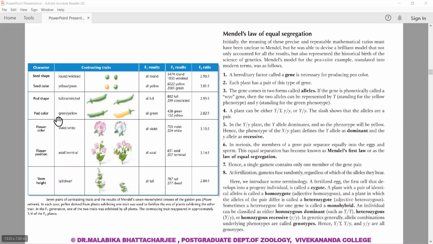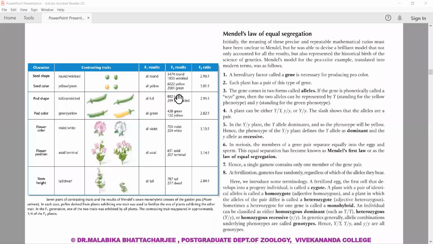As I said, there were 7 characters he took into consideration, and you can see from the crosses he observed the amount of data he dealt with. It was 5474 round and 1850 wrinkled.